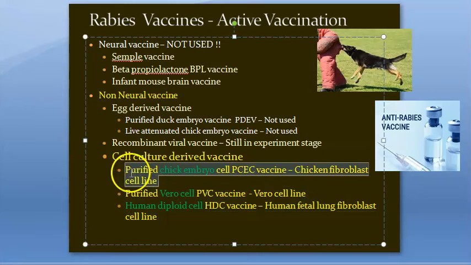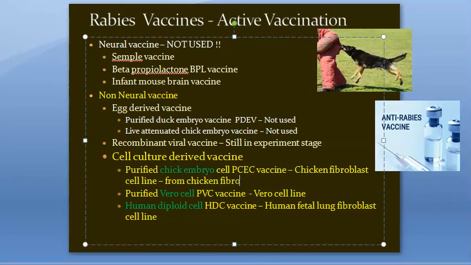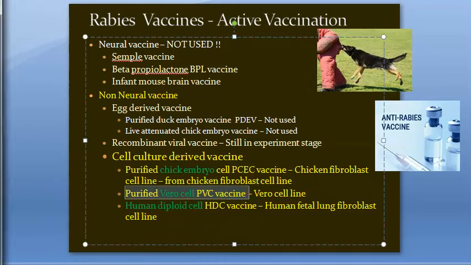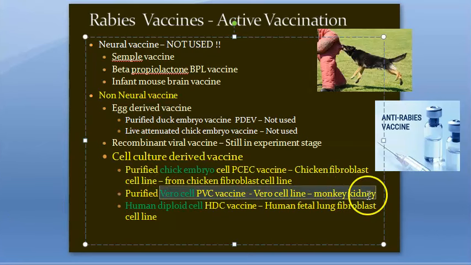This is prepared from what? Chicken fibroblast cell line. And then coming to purified Vero cell, PVC. PVC is not that pipe, okay. PVC is a vaccine. It is a purified Vero cell vaccine. It is prepared from Vero cell line. Do you know what Vero cell line is? Actually, according to internet, these are from the monkey kidney cells, okay.